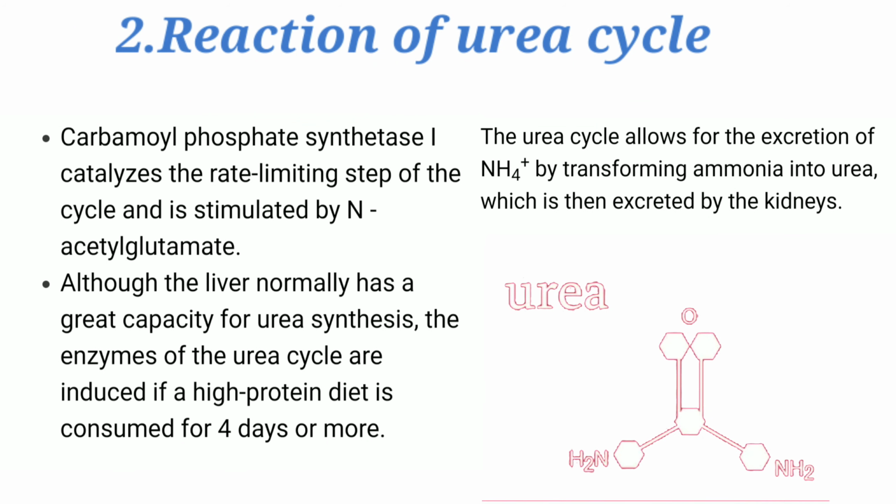Carbamyl phosphate synthase 1 catalyzes the rate-limiting step of the cycle and is stimulated by N-acetylglutamate. Although the liver normally has a great capacity for urea synthesis, the enzymes of the urea cycle are induced if a high protein diet is consumed for 4 days or more. The urea cycle allows for the excretion of NH4+ by transforming ammonia into urea, which is then excreted by the kidneys.